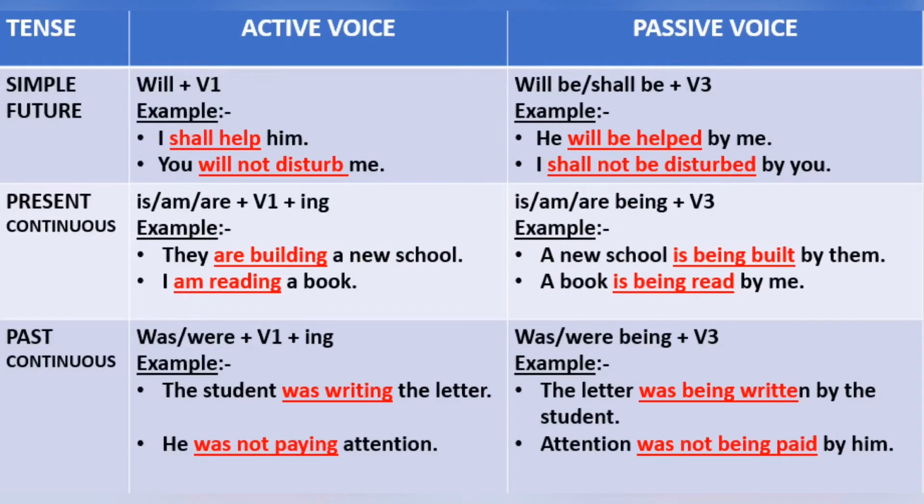In active voice, will plus first form of verb is there, and in passive voice it changes to will be or shall be plus third form of verb. Now look at the examples.